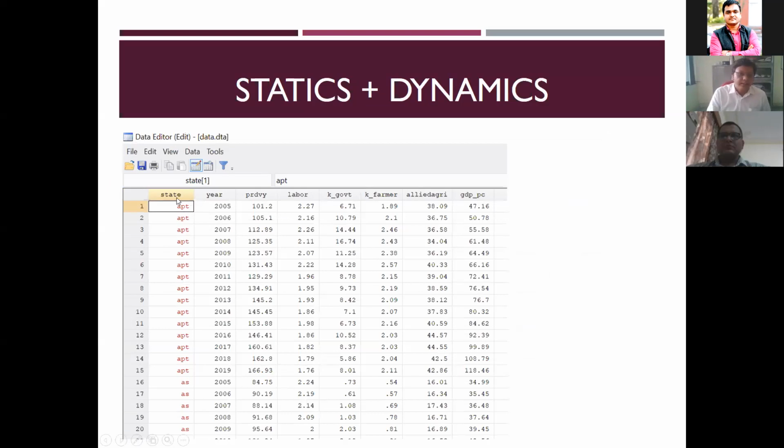Okay. This is the state. APT is for Andhra Pradesh, including Telangana. From 2005 to 2019, for Andhra Pradesh combined with Telangana, what was the productivity level for each year? This is in 1,000 rupees per hectare. Means this is around 1 lakh rupees. 1 lakh rupees it was in 2005. In 2019, it became 1.67 lakh.